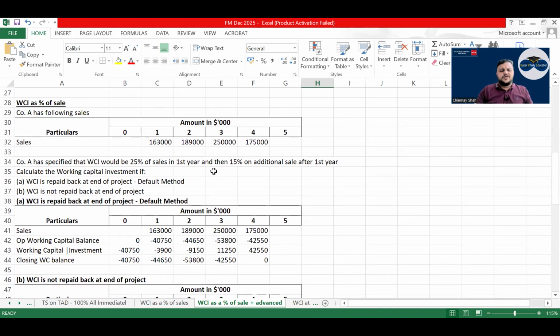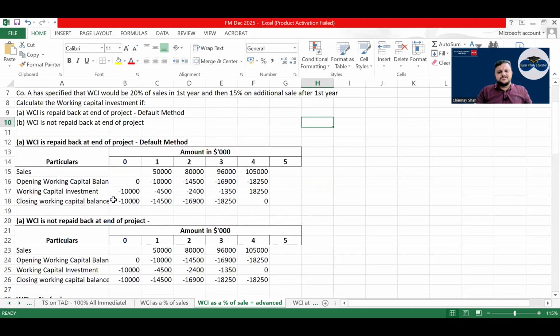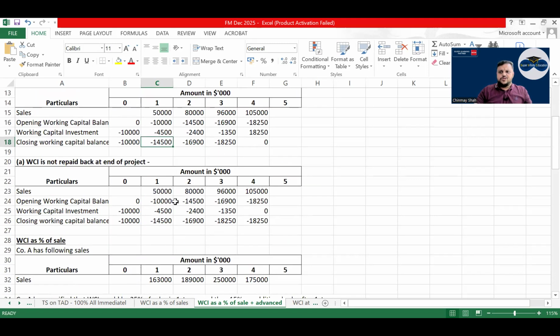I cannot even tell you how many times in AFM this has been asked. Don't be surprised if it is used here in FM. The balance that is accepted, opening closing balance, you will have to calculate and accordingly solve the question.